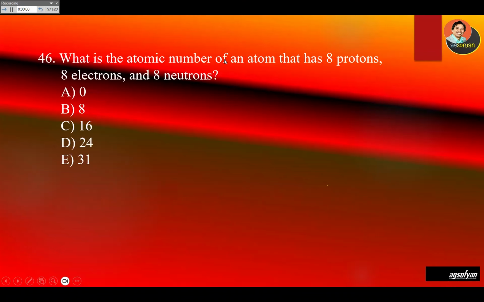What is the atomic number of an atom that has 8 protons, 8 electrons, and 8 neutrons? Remember, atomic number is the number of protons. How many protons? 8. So the answer will be 8.